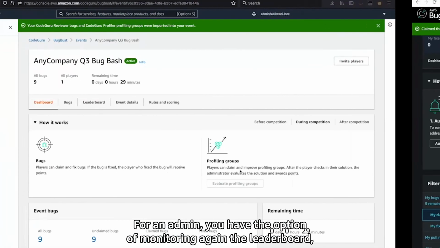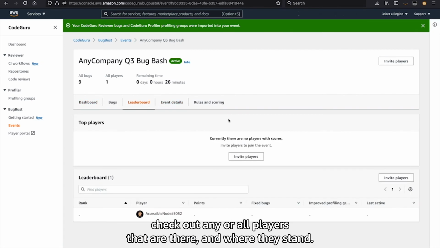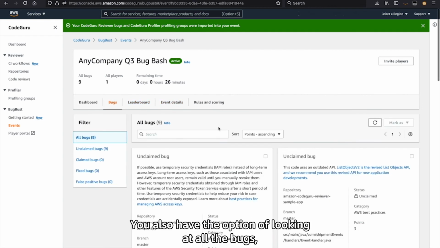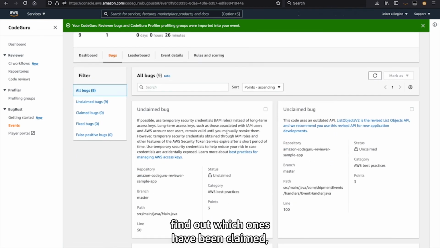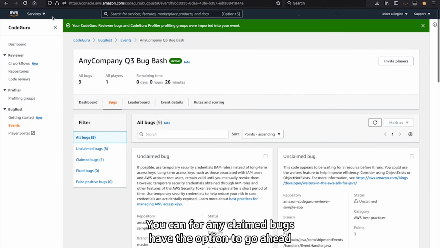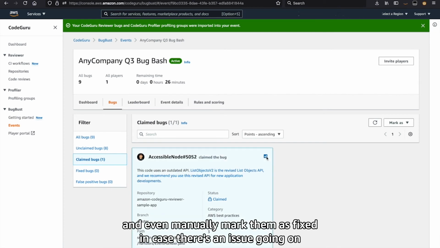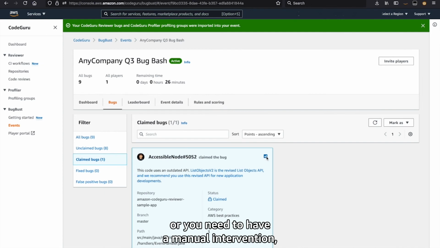For an admin, you have the option of monitoring the leaderboard, checking out any or all players that are there and where they stand. You also have the option of looking at all the bugs, finding out which ones have been claimed, which ones are unclaimed. For any claimed bugs, you have the option to look at those bugs and even manually mark them as fixed in case there's an issue going on, or you need to have a manual intervention. You have the option of going in and doing so.